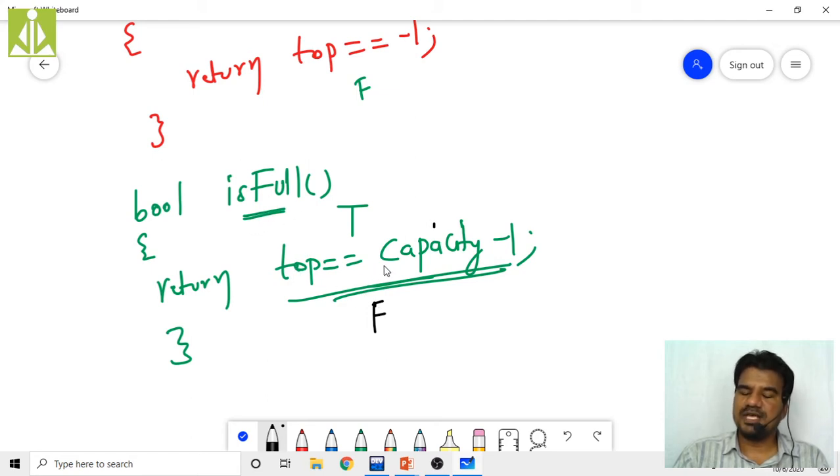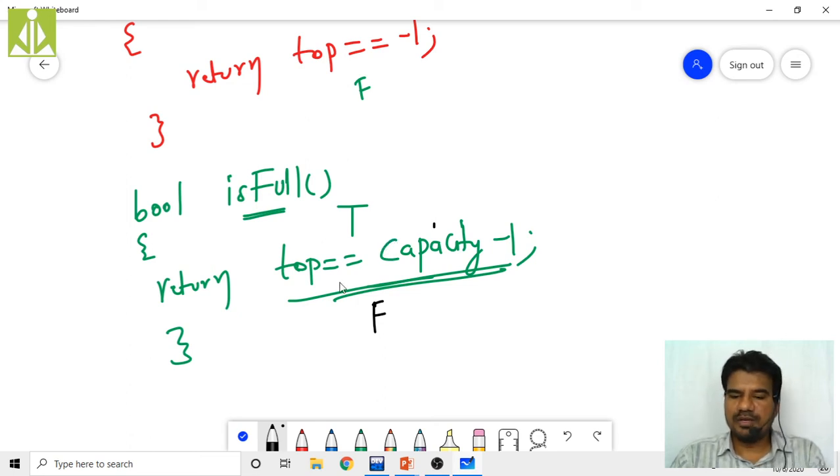If my top is equal to capacity minus 1, then it will be considered as the stack full state, and this isFull function will return true. Okay, then the next thing: how do we perform the push operation?